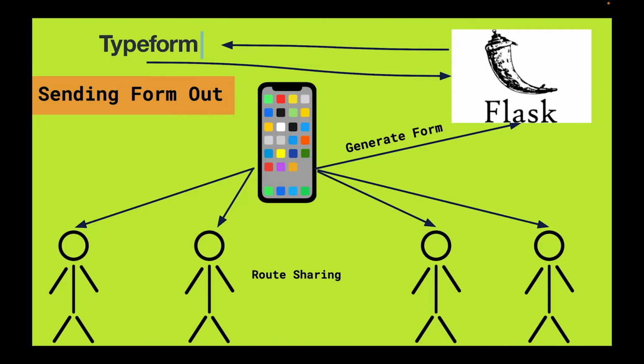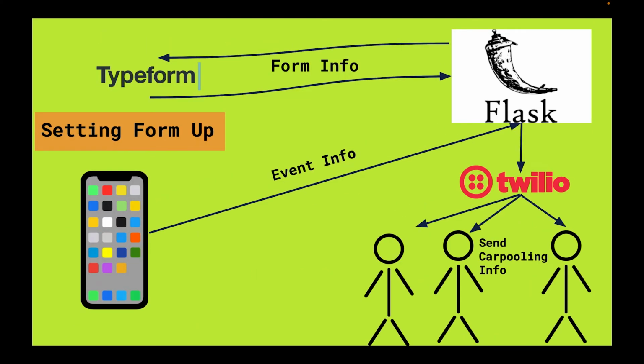Now for how Caravan works on the back end. When you create a new carpool, a request is made from the app to Flask with the event details. This detail is then used to create an event ID, as well as dynamically generate a Typeform survey. This survey can be shared using messaging platforms such as GroupMe or Slack, and it can be completed on any internet-enabled device. Once the event organizer is ready to generate the carpool routes, a request is made to the Flask API with the event ID.